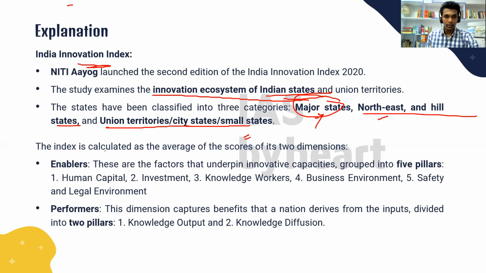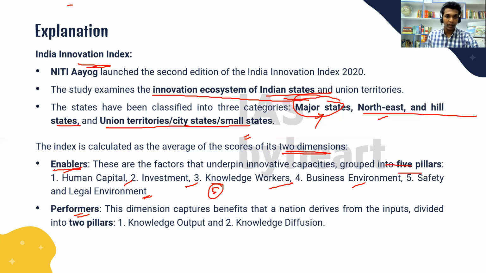So let's see the different parameters. The index is calculated based on two dimensions. The first dimension is enabler, and the second is performer. In enabler, we have 5 pillars: human capital, investment, knowledge workers, business environment, and safety and legal environment. All these 5 factors are considered in the enabler section.